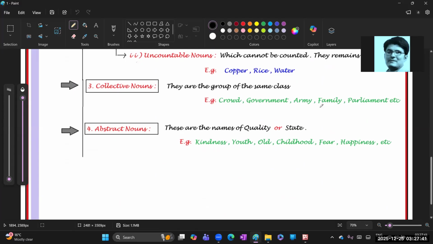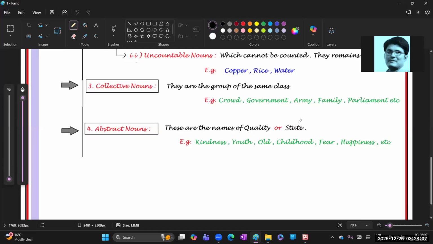Next, the last, fourth one is abstract nouns. These abstract nouns refer to the names of a quality, not quantity, or otherwise refer to a state or function, like kindness. See, that guy is so kind. The word kindness refers to what?